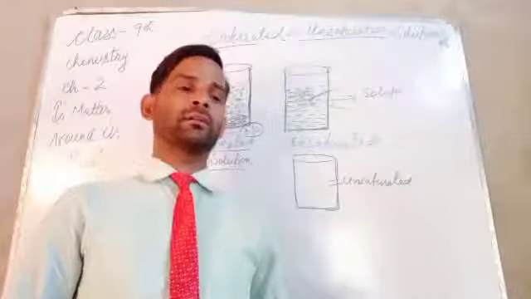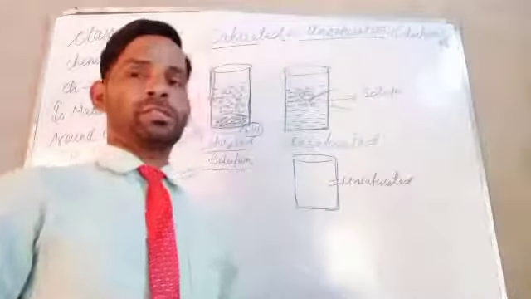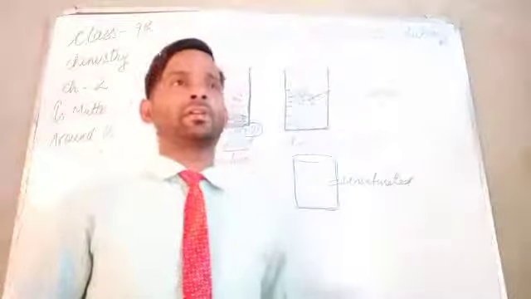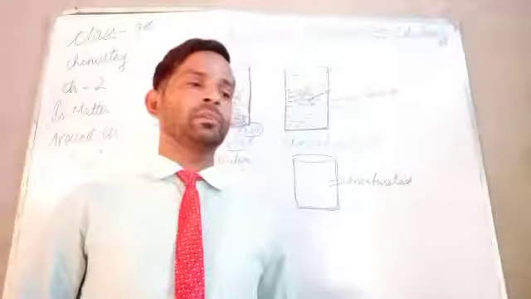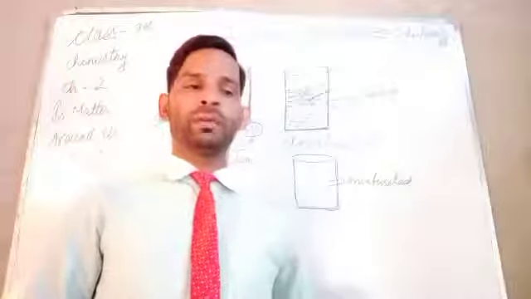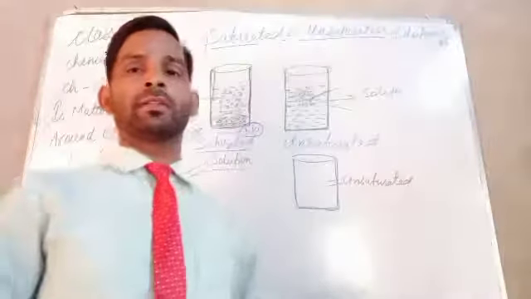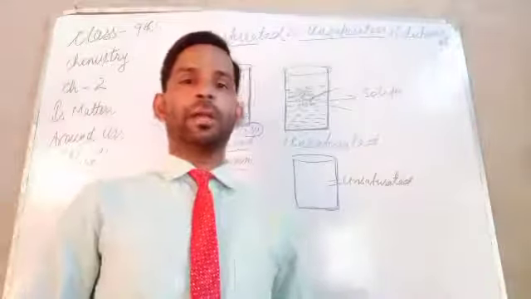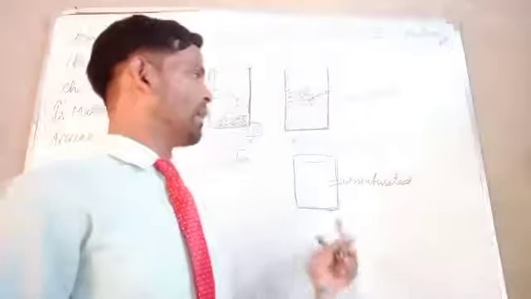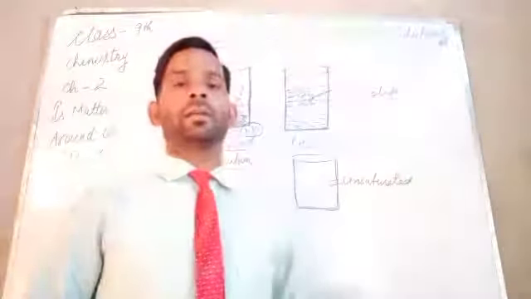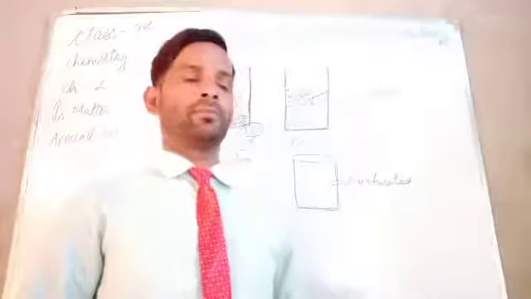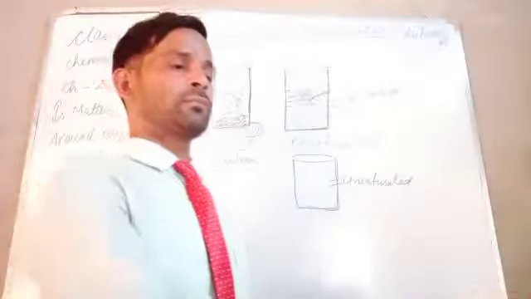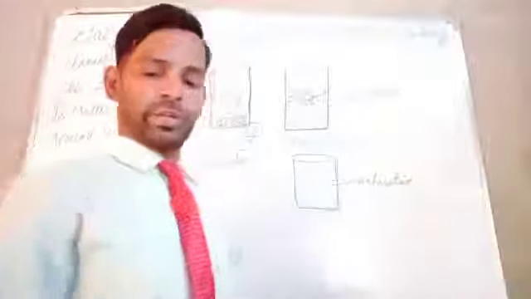But when a time comes when a small amount of copper sulfate or ferrous sulfate is added and it is not allowed to dissolve, that is considered a saturated solution.